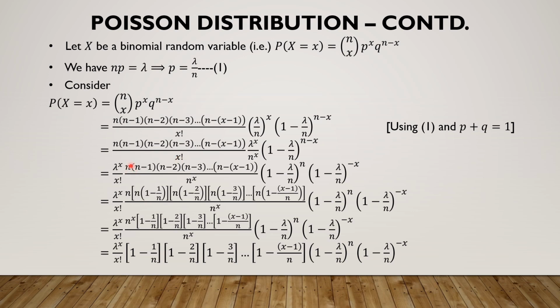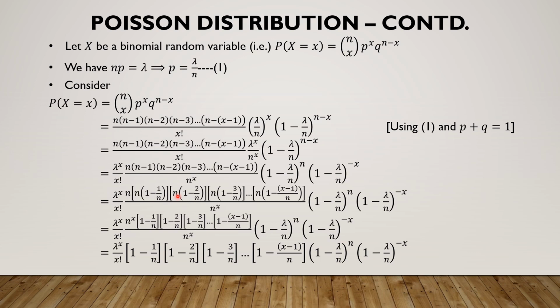Now in the numerator, we find this n minus 1. I take n outside to get n into 1 minus 1 by n. In this n minus 2, I take an n outside to get 1 minus 2 by n inside. Like this, I keep doing up to the n minus of x minus 1th term. Now, if all these n's were to be taken outside, we get a product of n's. How many n's do we get? This represents the first n.